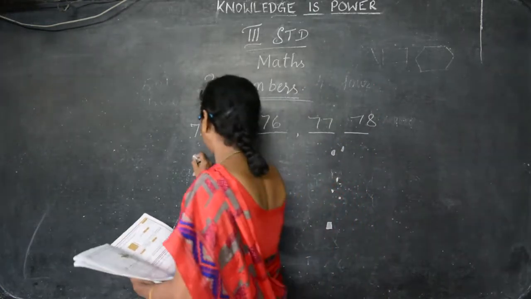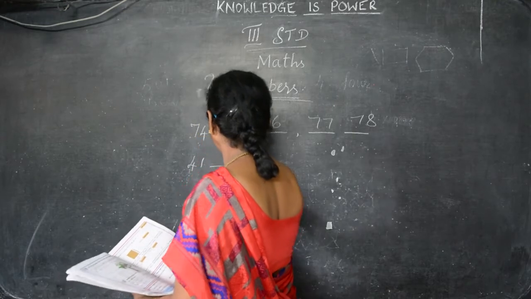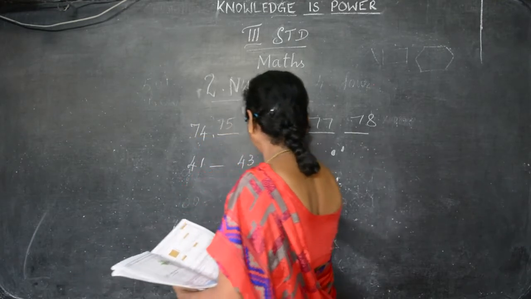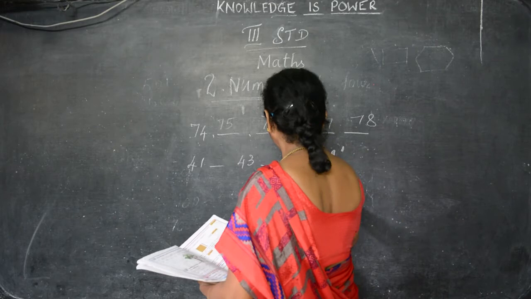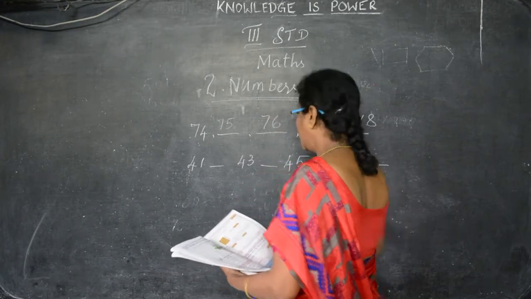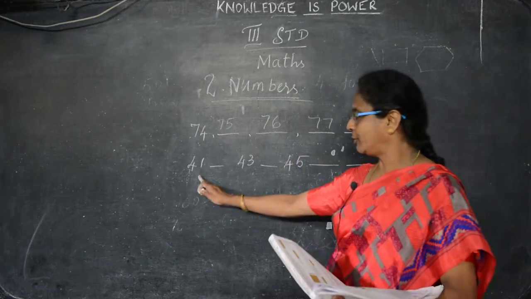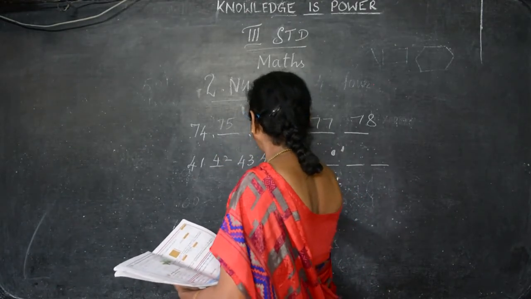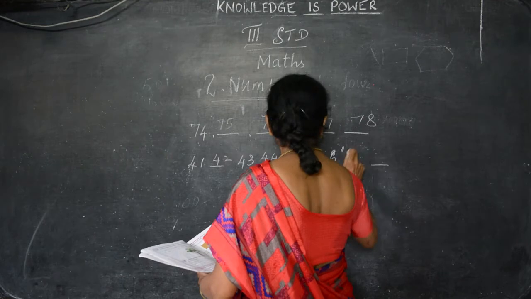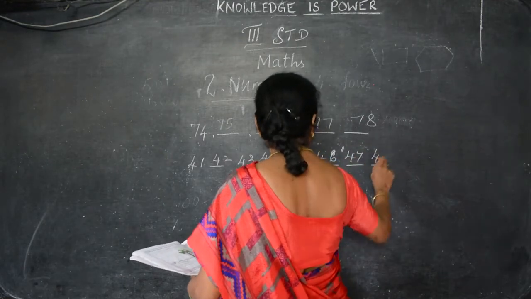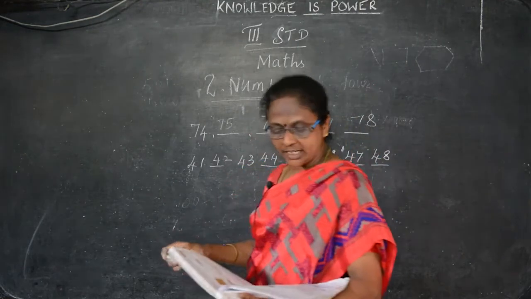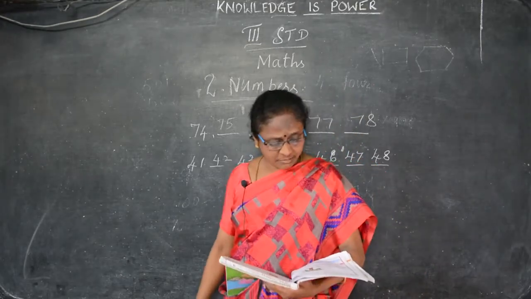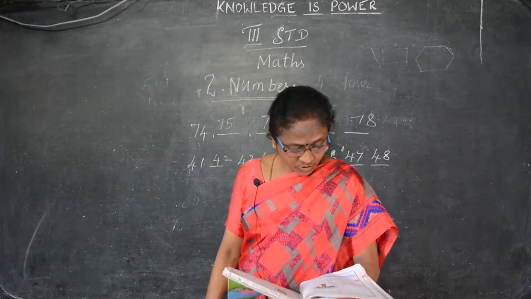Okay, then 41, 43, 45, 46, 47. So in these blanks, how to write: 42 after 41, 44 after 43, 46 after 45, 47 after 46, 48 after 47. So these are the missing numbers you can write. So this all you have seen.